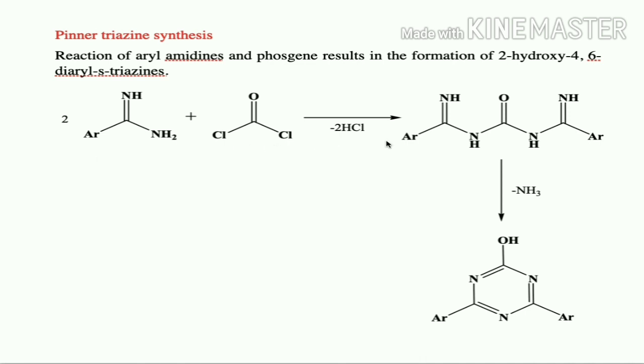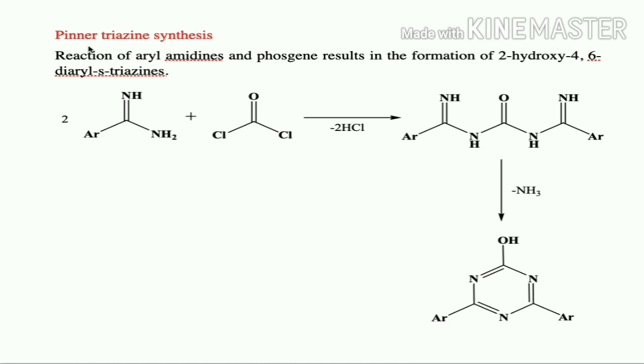There will be loss of an HCl molecule, and it is going to give this urea derivative. This urea derivative is going to lose a molecule of ammonia to form hydroxy substituted diaryl-S-triazine. So this is nothing but the Pinner triazine synthesis.